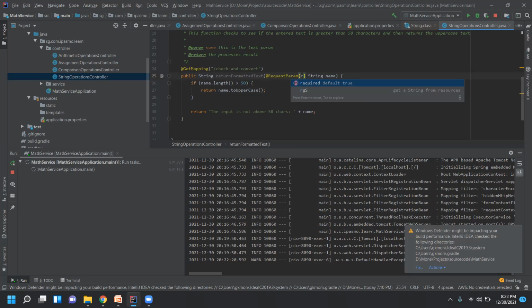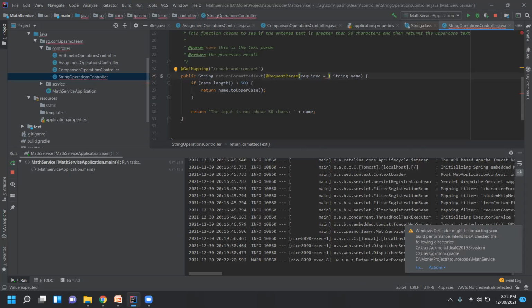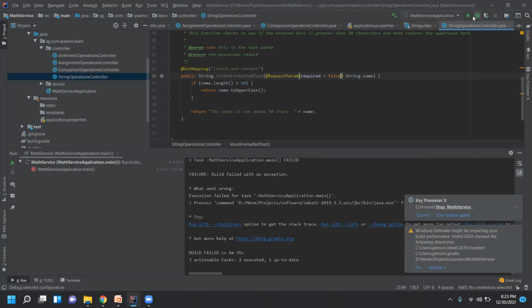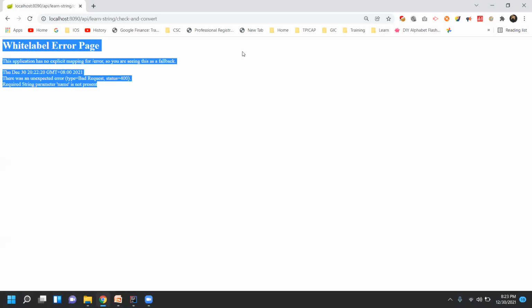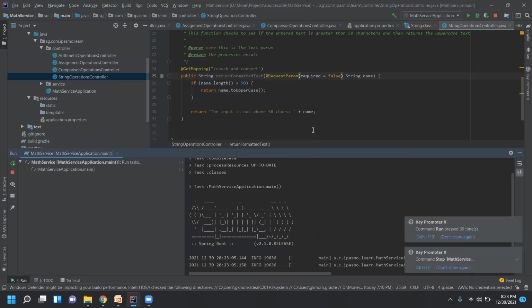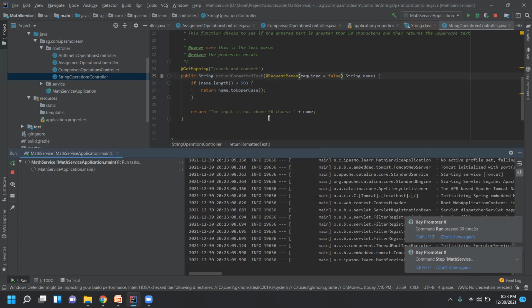There is a param called required. So we'll write required is equal to false. Just make it required is equal to false, and then restart the program, and your program should be able to process even if you don't send a name parameter, right? So it should be processed.